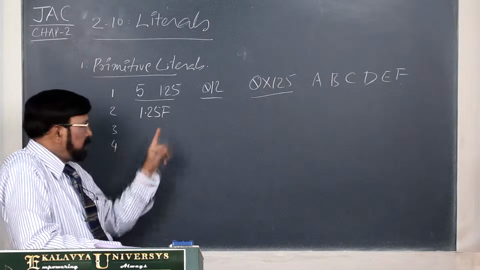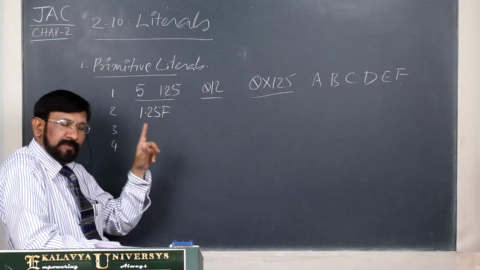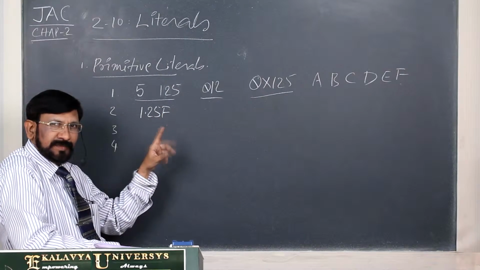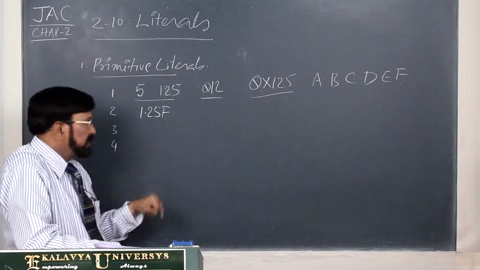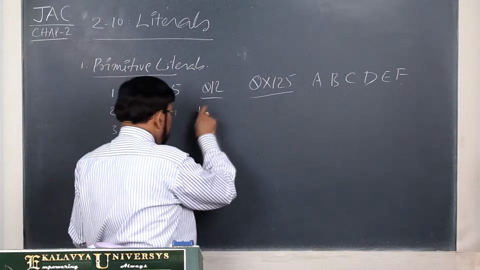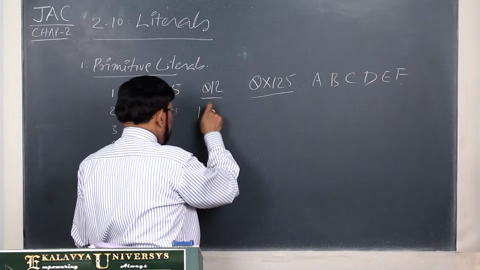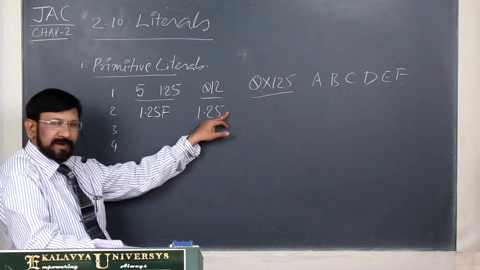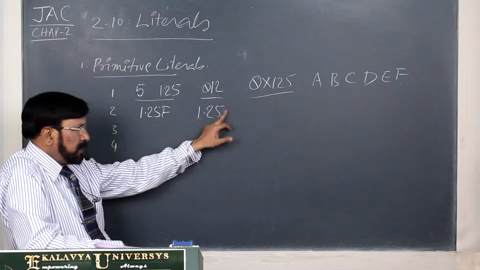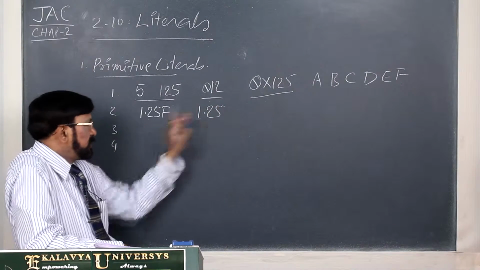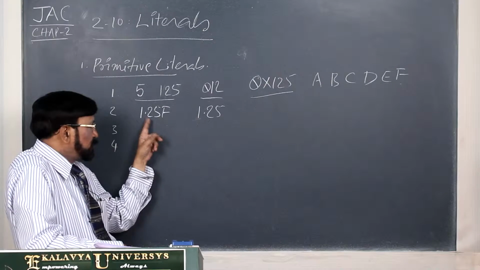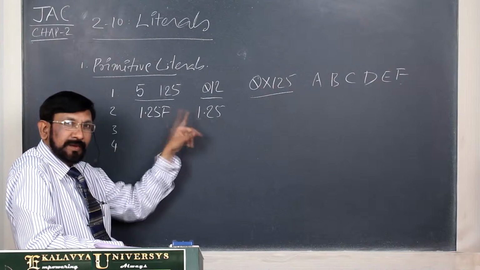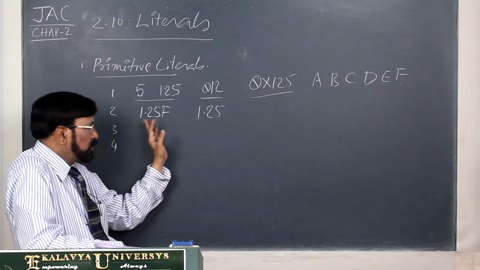For a float literal, the F suffix should be there. F suffix, lowercase or uppercase. Here also case sensitivity is not there. And the same thing, if you write 1.5, this is double, because you didn't write any suffix. So actually this with the suffix is stored in 4 bytes. By default, this is stored in 8 bytes. 8 bytes, that you have to remember.